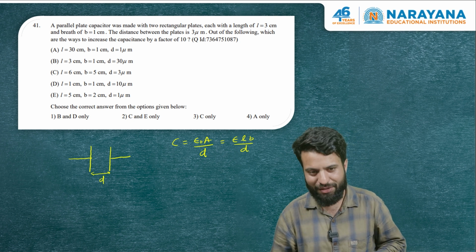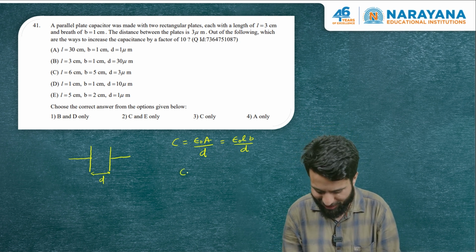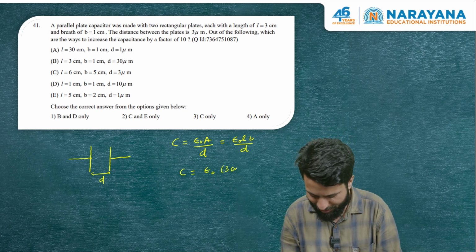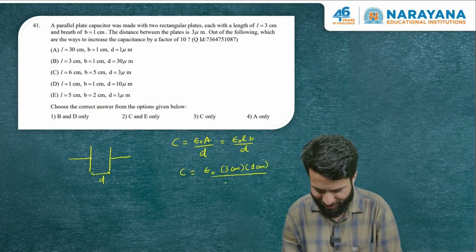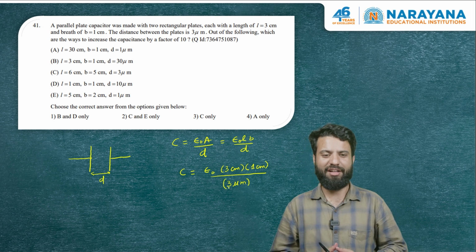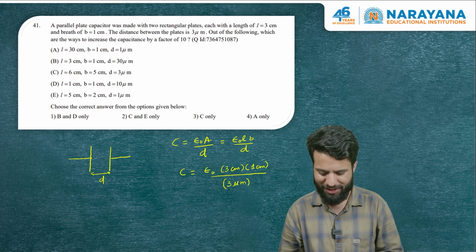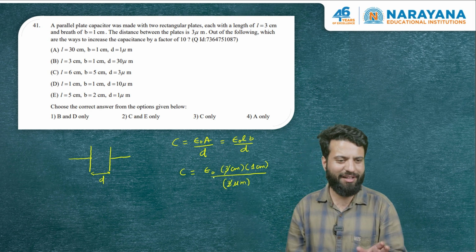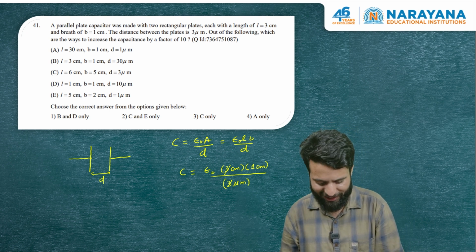He has given us some values, length, breadth, and distance, without making any changes to the units. L is 3 centimeter, B is 1 centimeter. We are not interested in finding the capacitance. This question wants us to check the effect on capacitance if we change L, B and D. So no need to make any calculations. Capacitance is some epsilon naught units, right? He wants to increase capacitance by a factor of 10. So he says which option correctly does so.